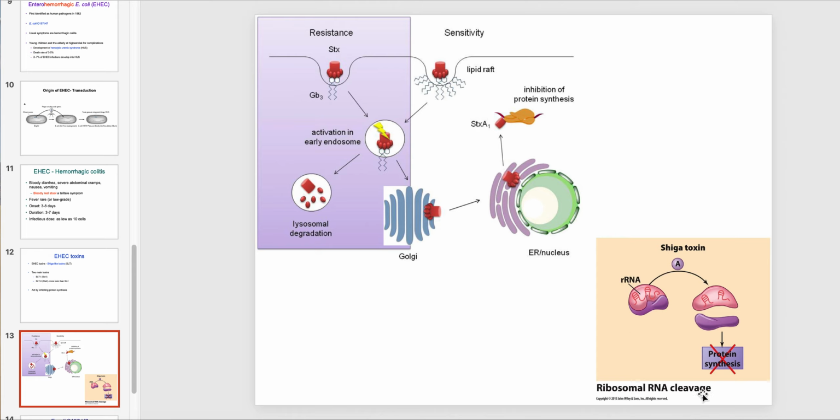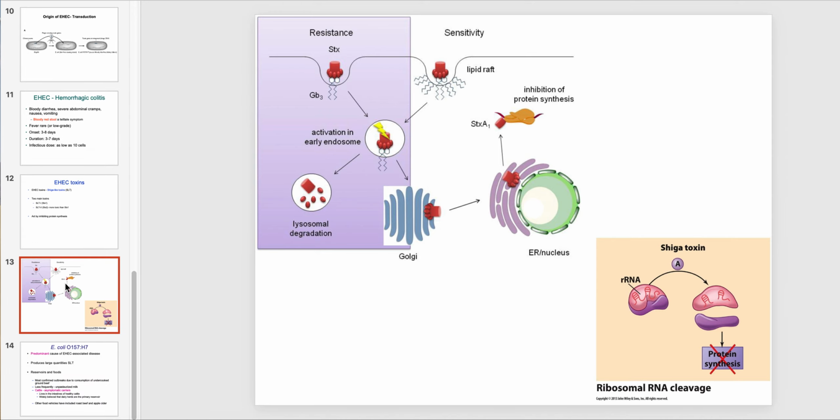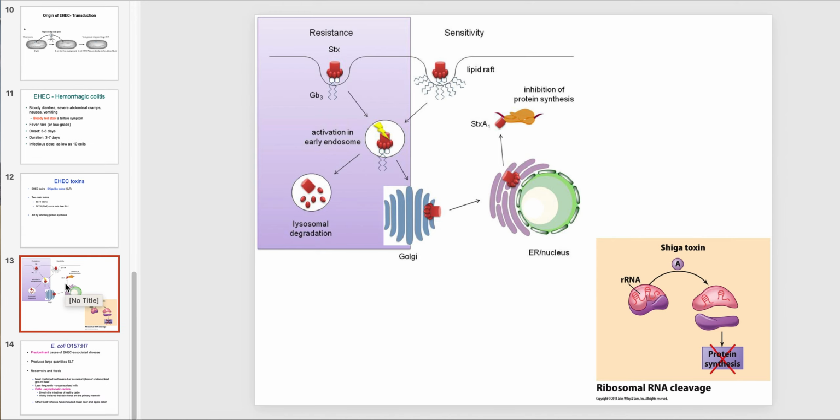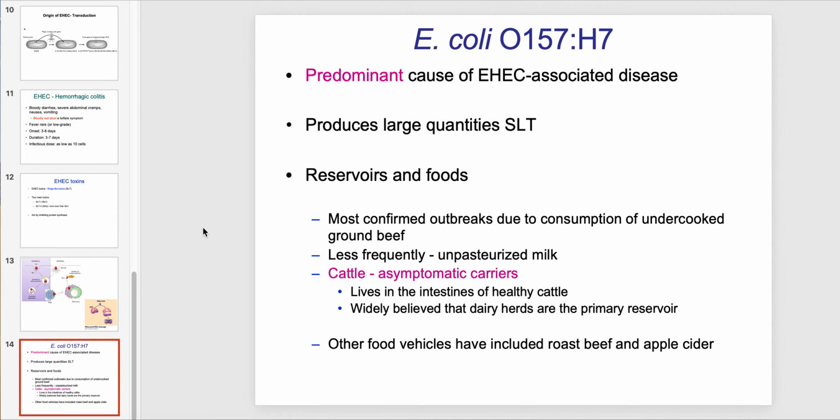And so what it's doing specifically is over here. The Shiga toxin can actually destroy the ribosomal RNA that makes up the ribosome of the host cell, of you and I. And by destroying our ribosomes, it prevents us from undergoing protein synthesis, and that actually can kill us and kill our cells.